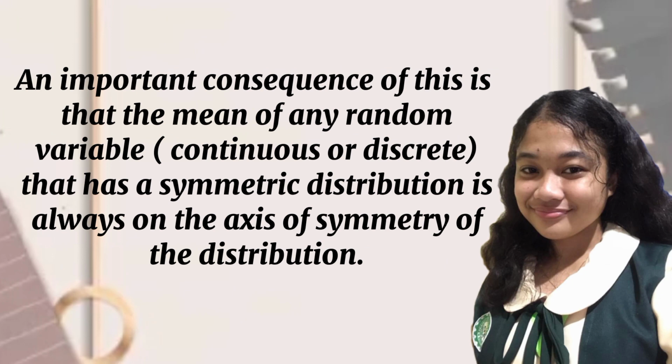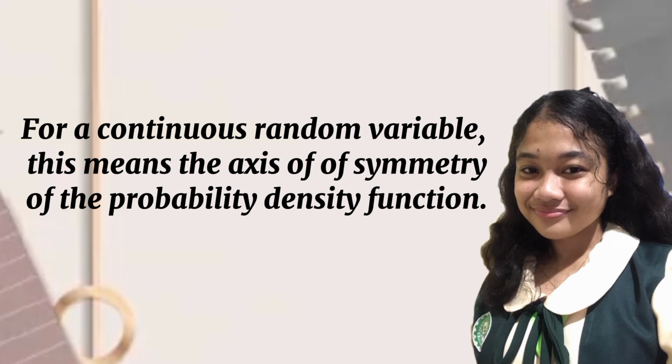An important consequence of this is that the mean of any random variable, continuous or discrete, that has a symmetric distribution is always on the axis of symmetry of the distribution. For a continuous random variable, this means the axis of symmetry of the probability density function.